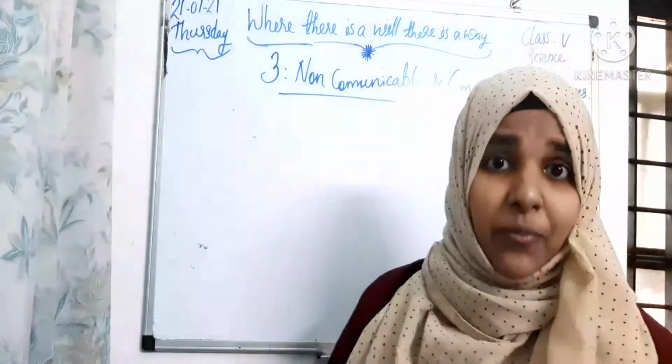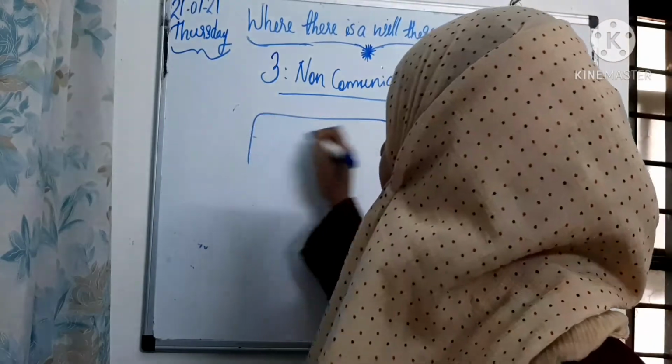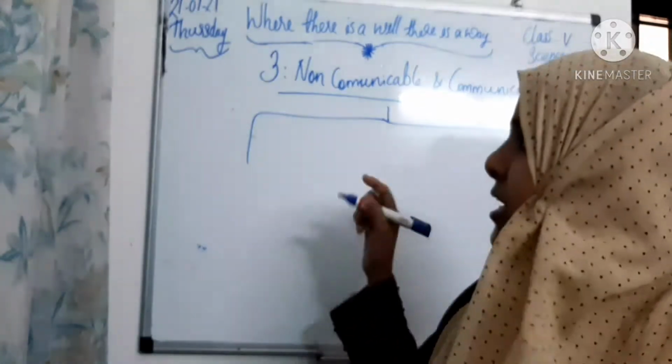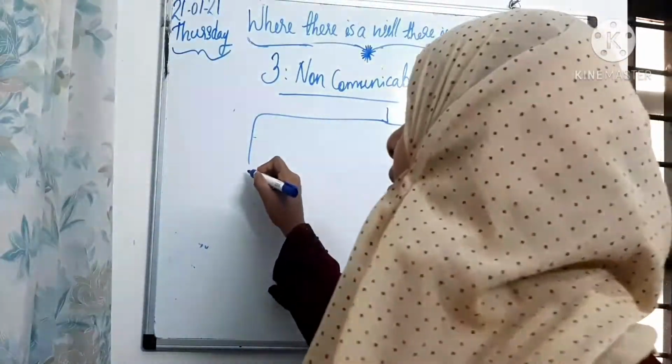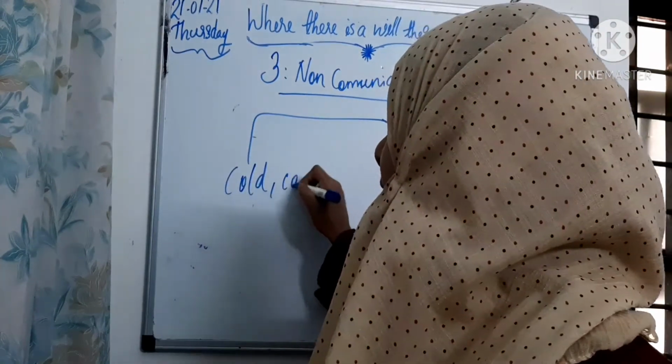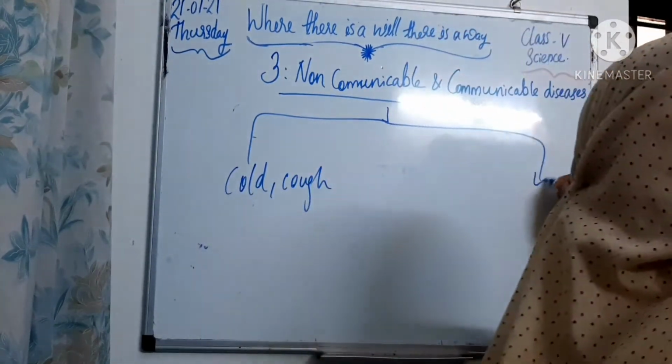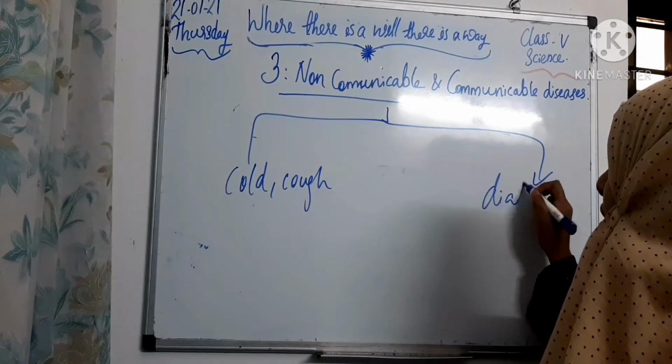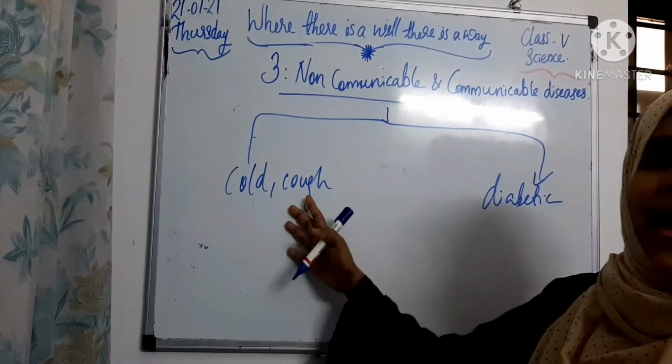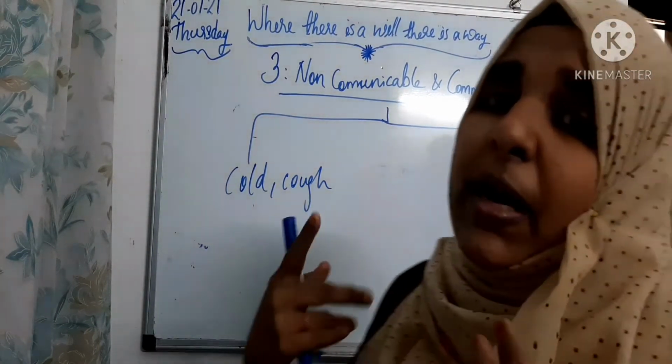So students, here I am going to write my two types of diseases. I already told you I have cold and cough, right? And I am a diabetic patient even. So now I have two types of diseases in my body.